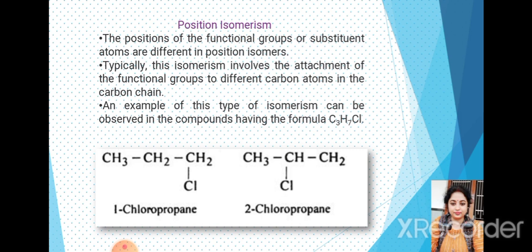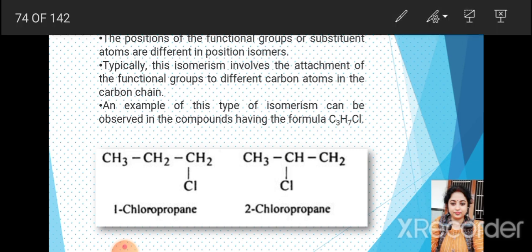Here I have taken the example of this type of isomerism that is observed in the formula C3H7Cl. In both you will see that the same formula is present. C3H7Cl: 1 2 3 carbon, 3 4 5 6 7 hydrogen and 1 Cl. This formula is clear from this structure also, and from this structure also, C3H7Cl.